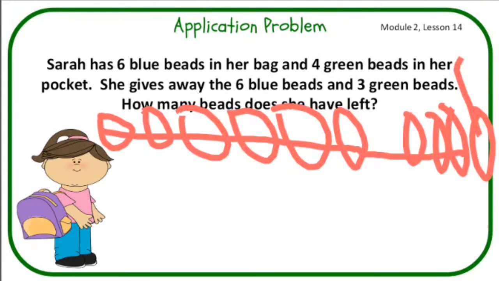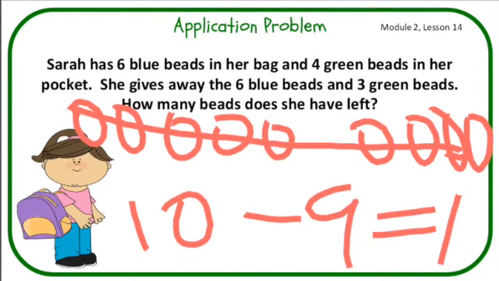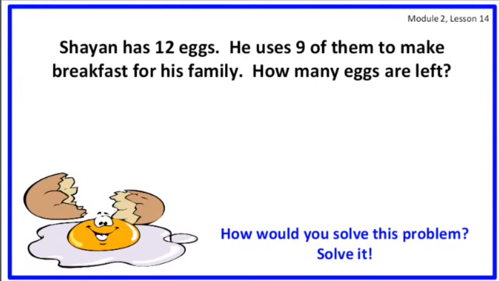Just 1. And what's the number sentence for that? 10 minus 9 equals 1. How is it 10? Because the total number of beads she had before was 10, because 6 and 4 make 10. So 10 minus how many? 9, because 6 and 3 that she gave out is 9. So 10 minus 9 equals what's left? Just 1. Very good.